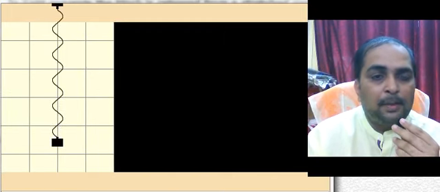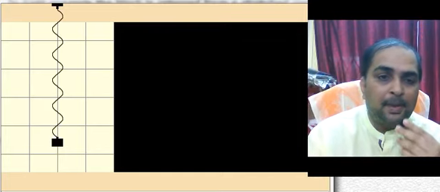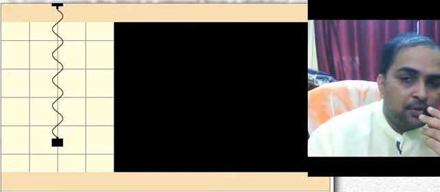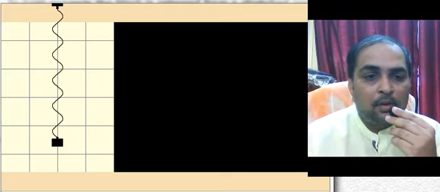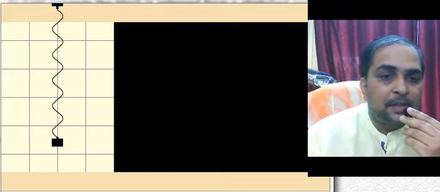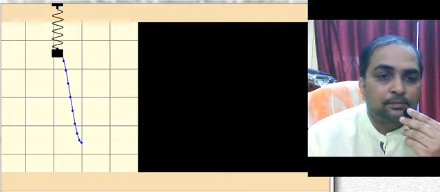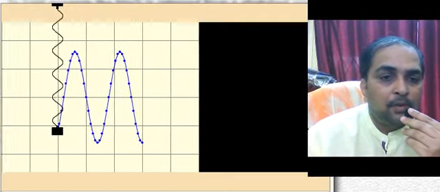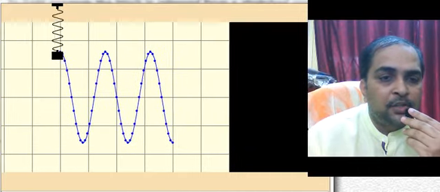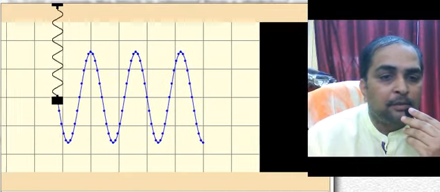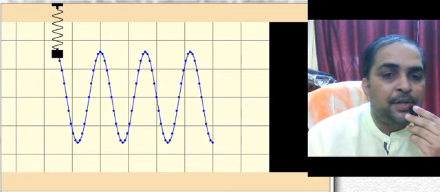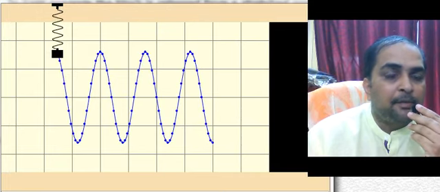So if at all the particle executes SHM, up and down motion, here, how does it look for a moving person? Please see this. For us, the black color block, concentrate on it, it's just going up and down and up and down. But for the other person who is moving along with the graph sheet, it's looking like a wave.